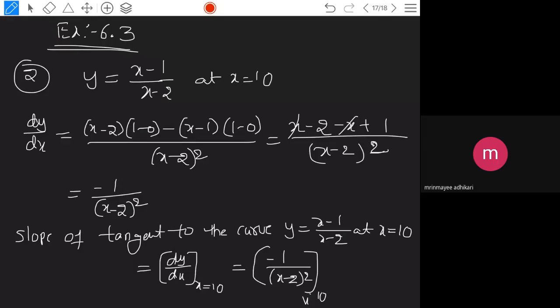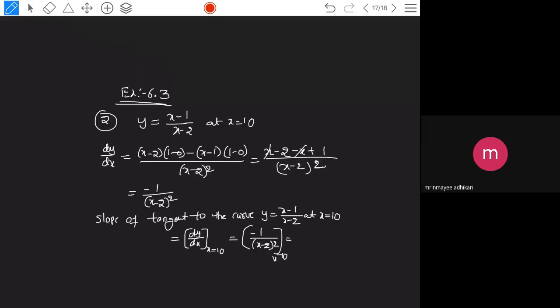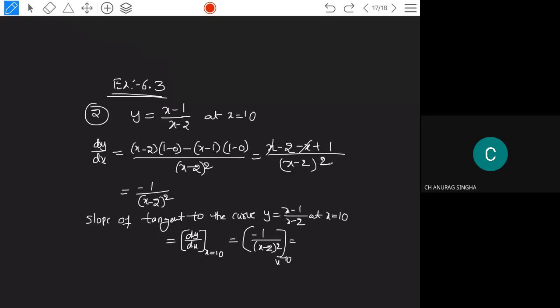Okay, so which is equals to, is it visible to you now? Yes, sir. Here, if you are substituting, minus 1 by 10 minus 2 whole square, so we are going to get it as minus 1 by 64. So minus 1 by 64 is the slope.